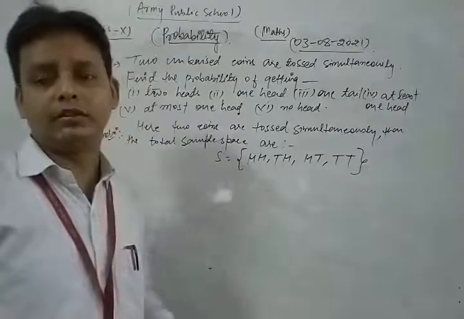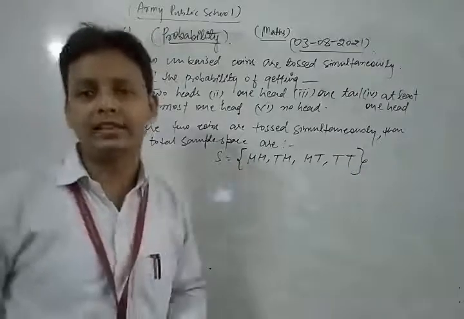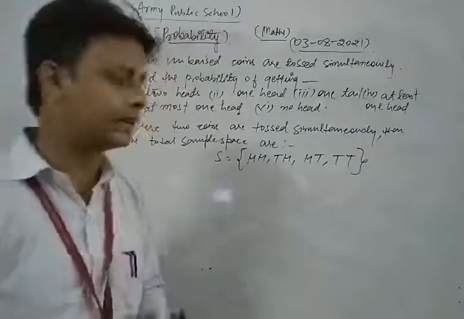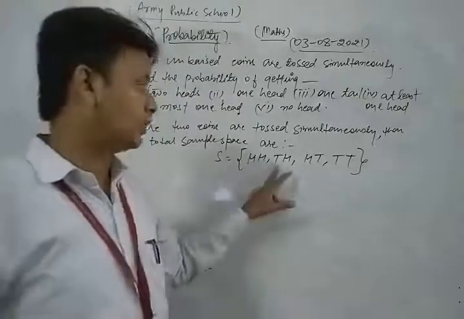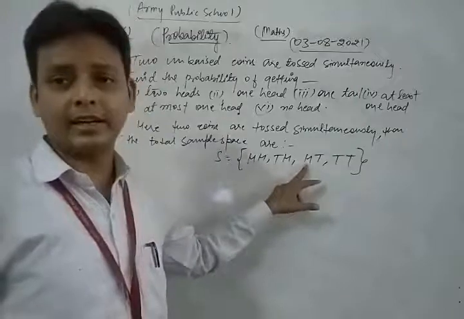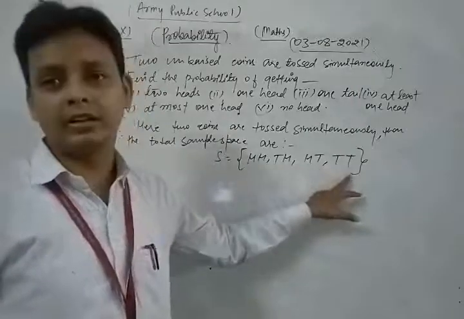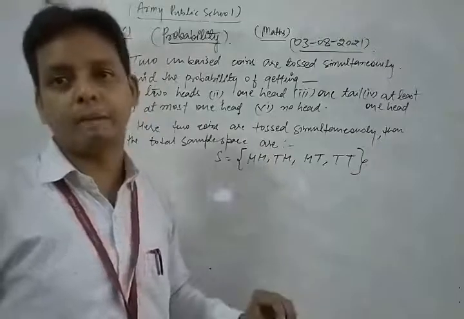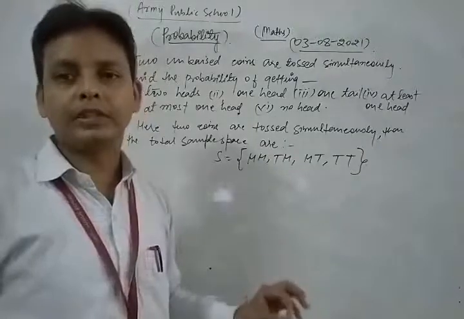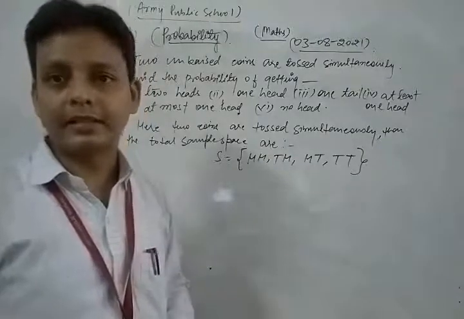If two coins are tossed simultaneously, it can happen that both are heads, first head and second tail, first tail and second head, or both are tails. These are all the possible outcomes when two unbiased coins are tossed simultaneously.